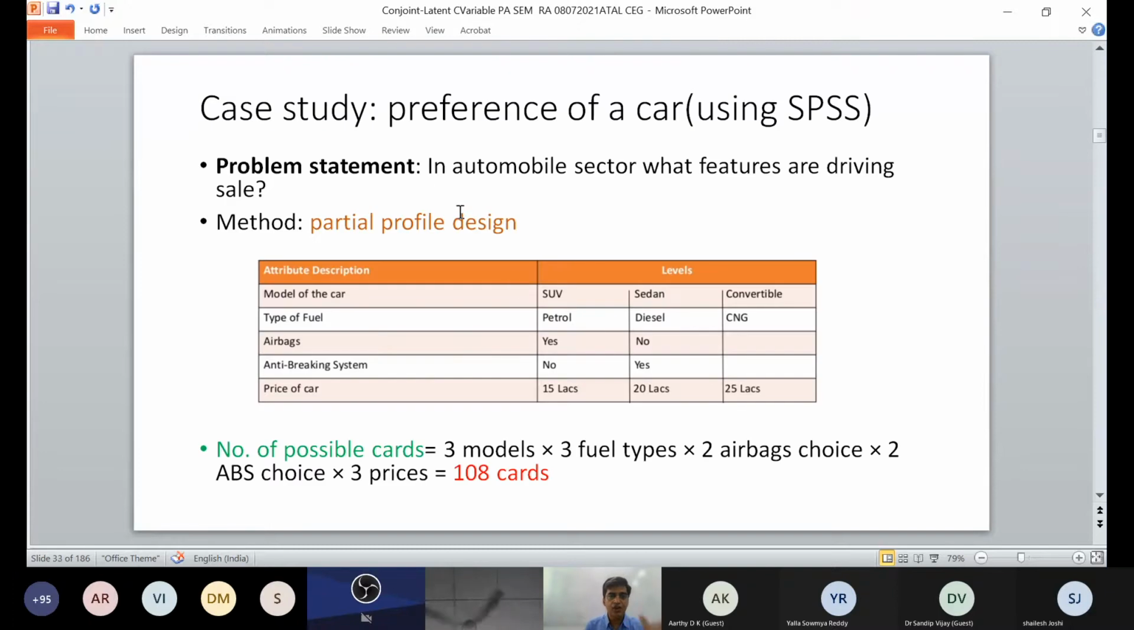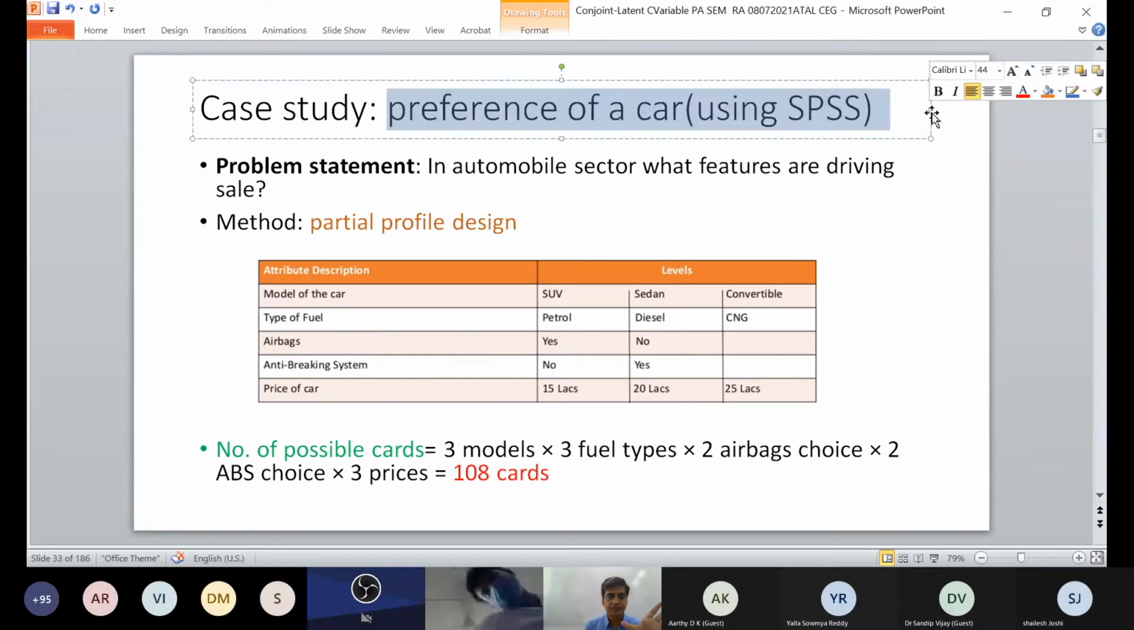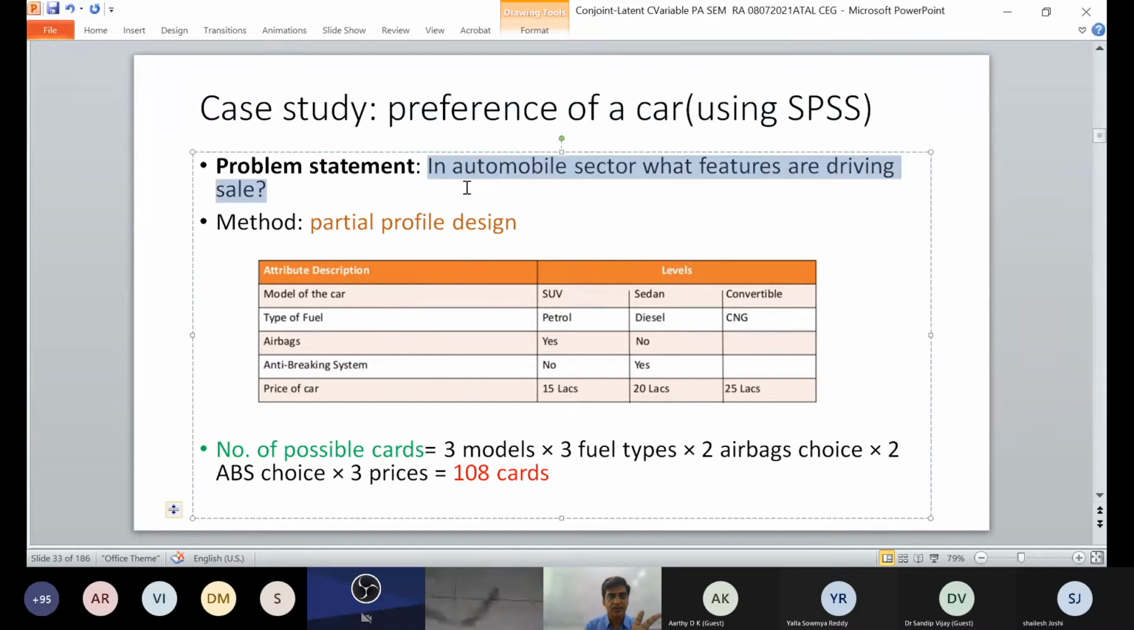So in SPSS, if you are having a preference of a car, in the automobile sector, what features are driving sales? So this is the one question. What features are driving sales? I will request all the participants to please see this case study, how it is happening, and try to do it at your home in your leisure time.